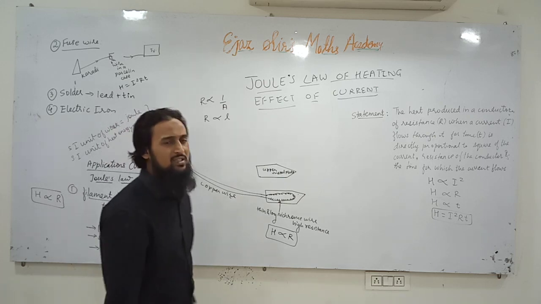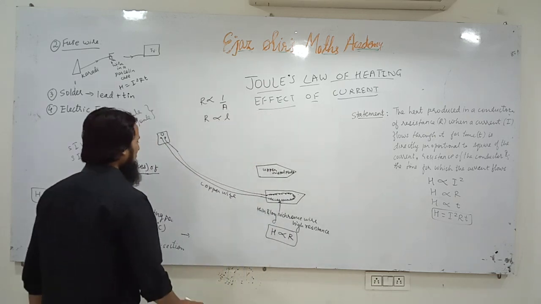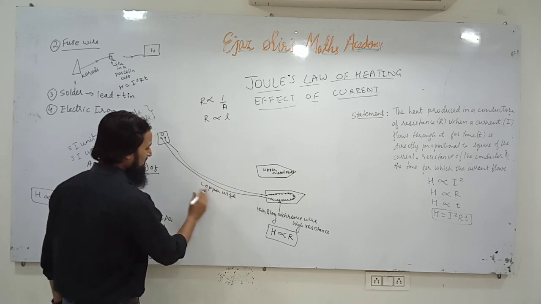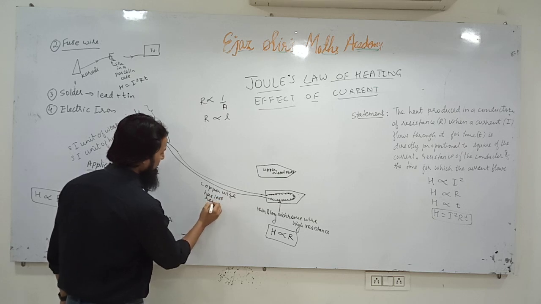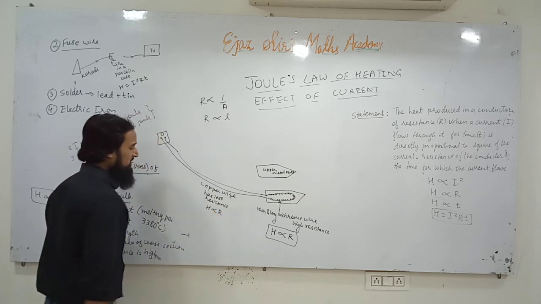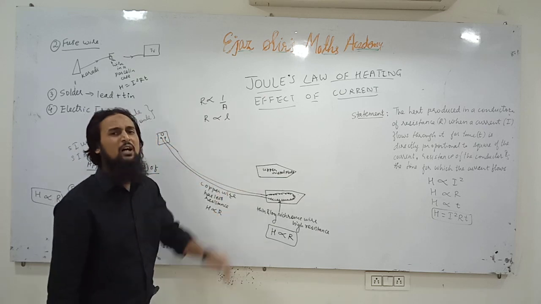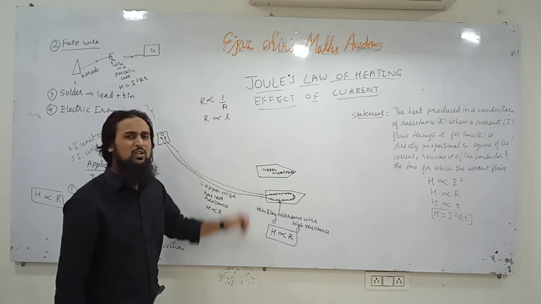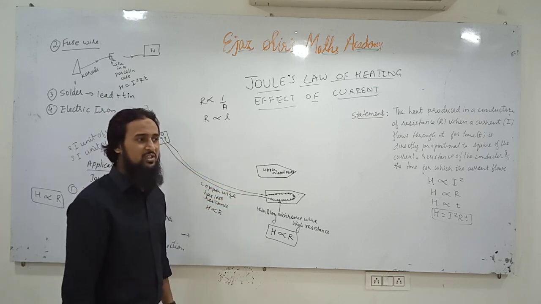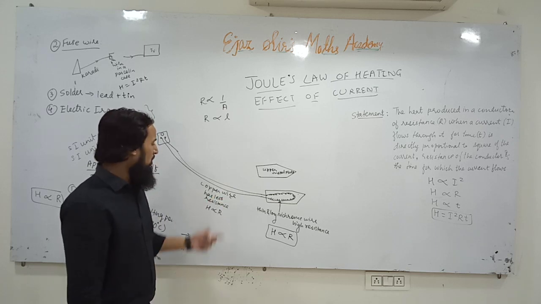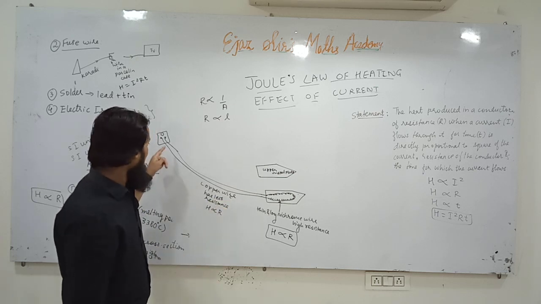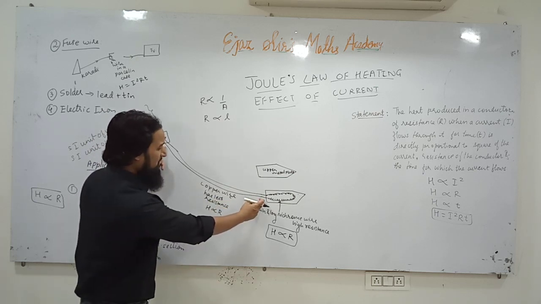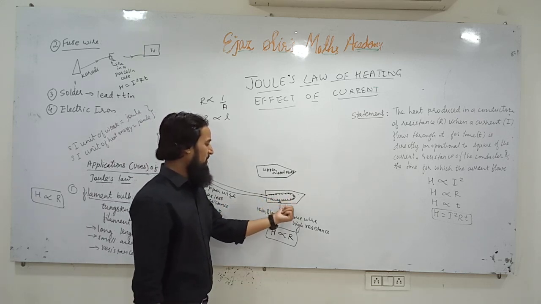In one CBSE board exam, they have asked a question: why doesn't this piece of wire become hot? Because this is copper wire, and copper wire has less resistance. Heat is directly proportional to resistance. Since current easily flows through the copper wire, there are not many collisions. Since there are not many collisions, the kinetic energy of the electrons is not opposed and heat is not produced. That's why heat is not produced in this piece of wire, but a large amount of heat will be produced here.